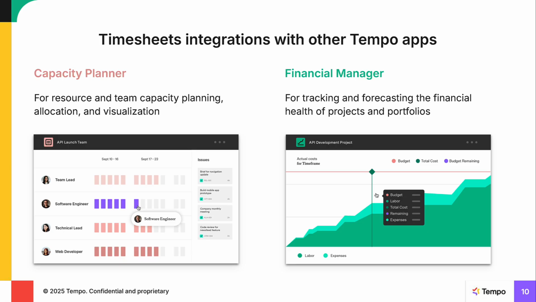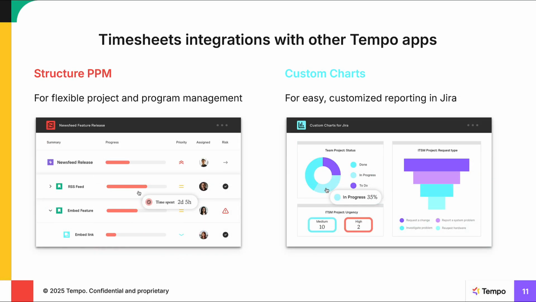Using timesheets with Financial Manager gives you the ability to translate timesheets data to track the financial health of projects. The financial metrics that Financial Manager provides give accurate, real-time overviews of project and portfolio costs, revenues, and budgets. Using timesheets with Structure offers robust project management with time and execution reporting capabilities. Timesheets allows users to track time, while Structure provides a hierarchical view of projects directly in Jira. With this integration, you can take that time data, including billable hours, to Structure to visualize, track, and manage progress and time data across your Jira projects and teams.